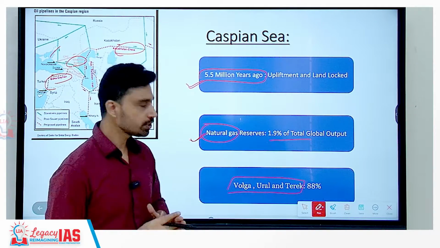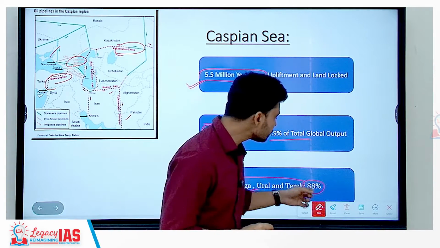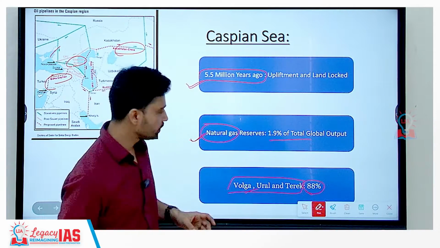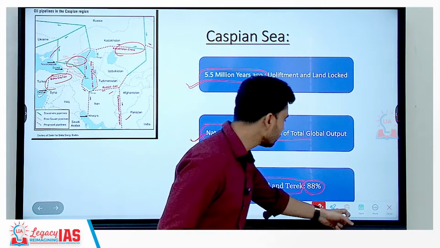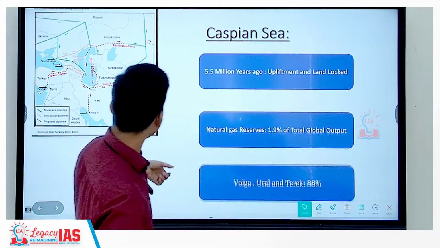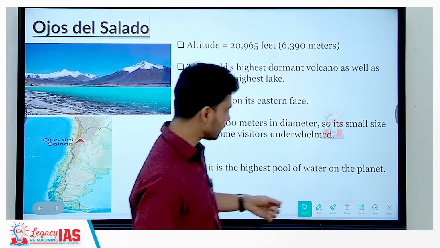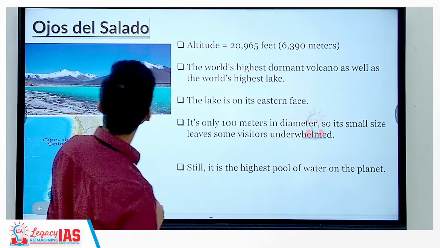These are the three rivers that contribute 88% of the total annual water volume that is flowing to the Caspian Sea. So, the names of these rivers you should keep in mind: Volga, Ural and river Terek. Coming to the next lake, we have Ojos del Salado.